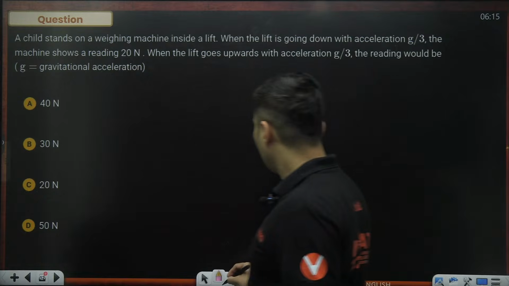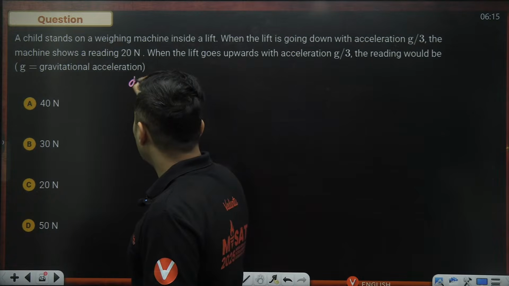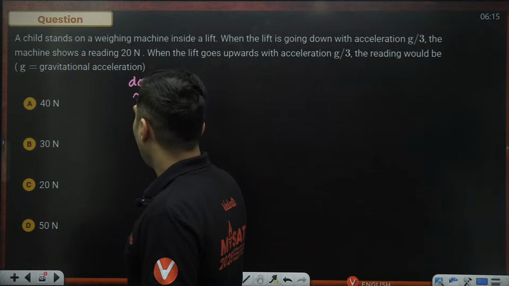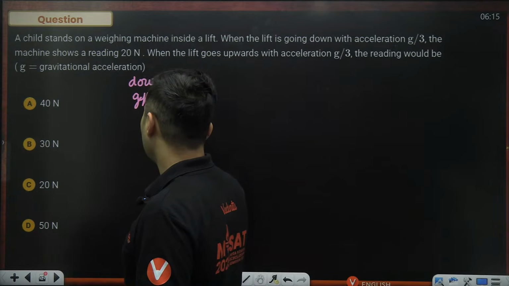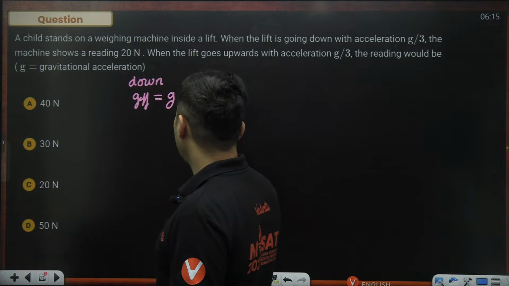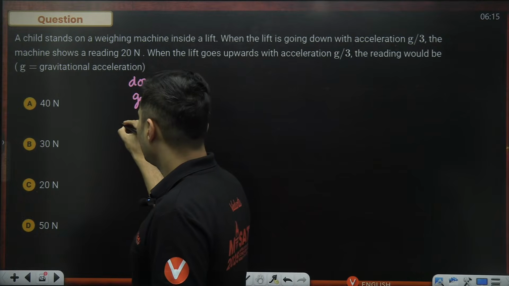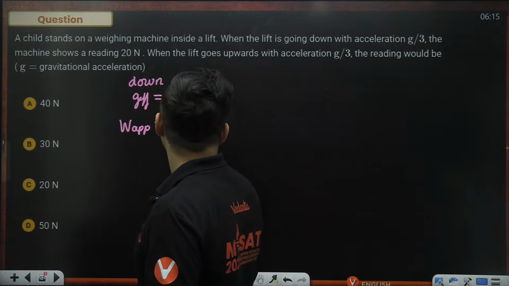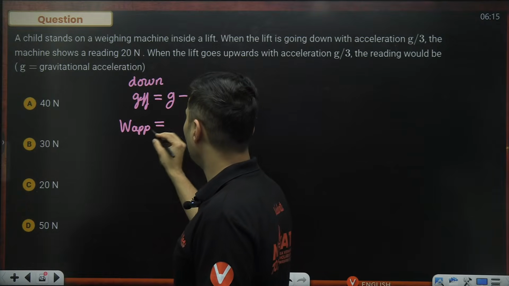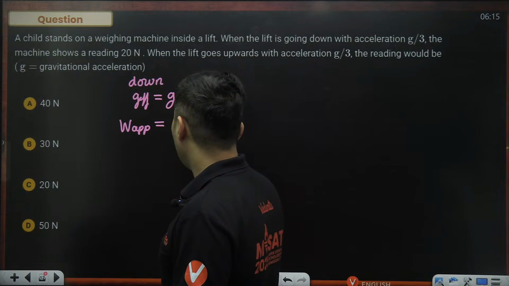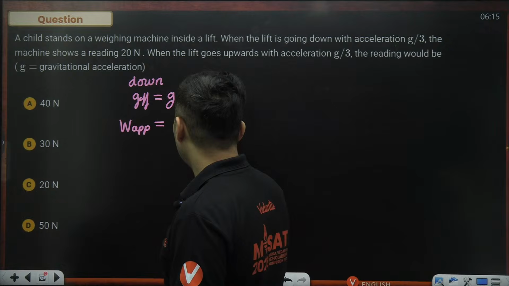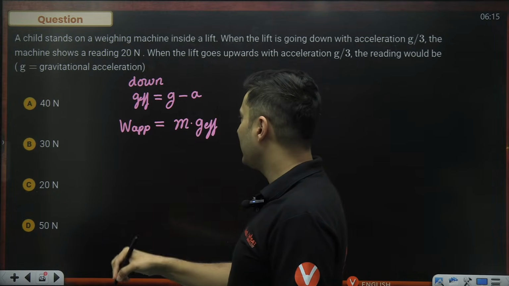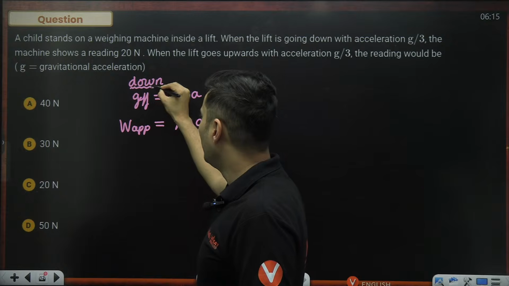Interesting. When you are going down, the effective acceleration is always negative, so it is g minus a. The apparent weight that you will notice will be the mass of the kid times the perceived or effective gravity inside that lift which is going down.